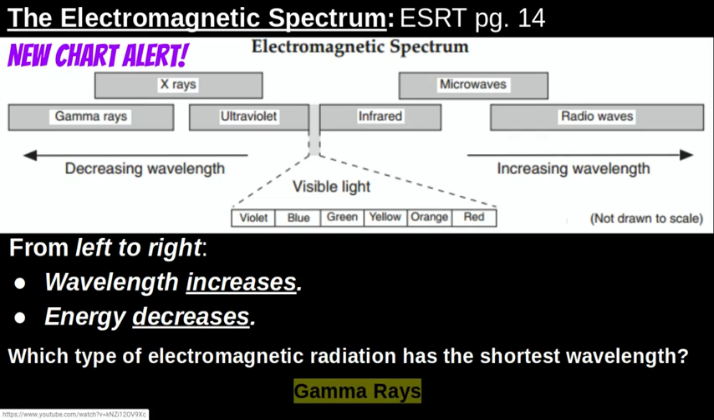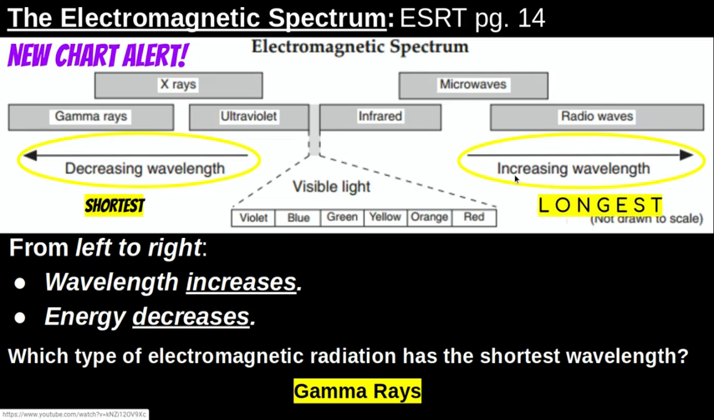All right, the answer should have been gamma rays. Because gamma rays are all the way to the left, they must have the shortest wavelength. Once again, as you go from left to right, that wavelength gets longer and longer and longer.